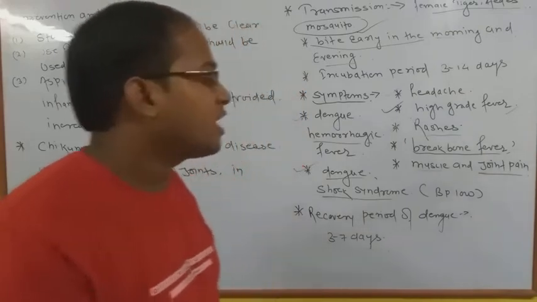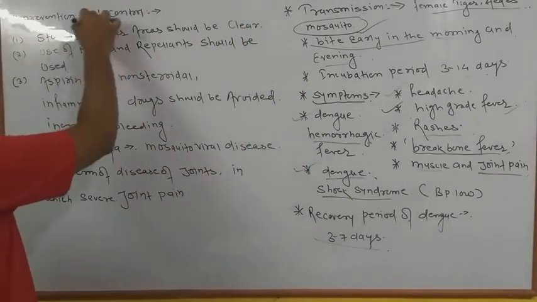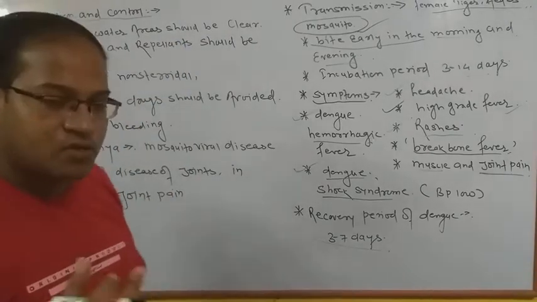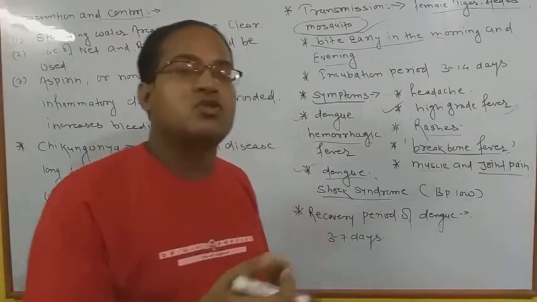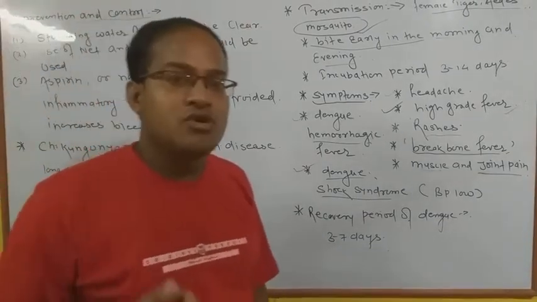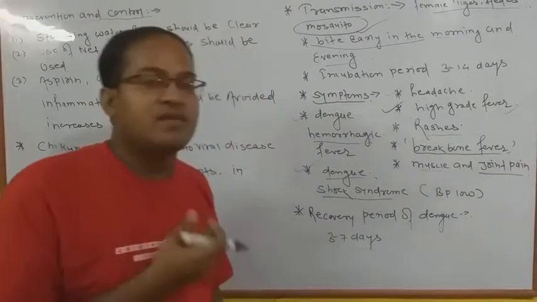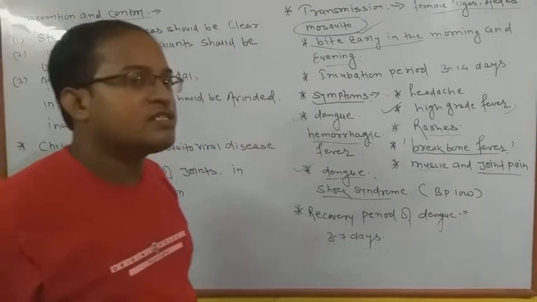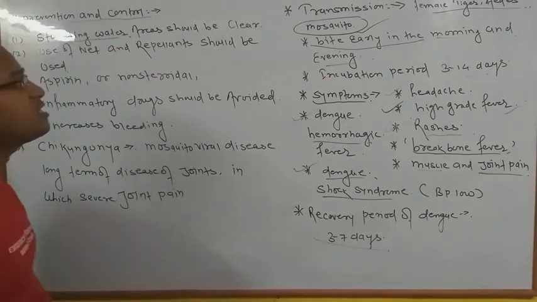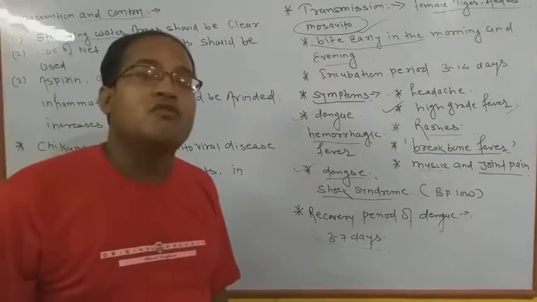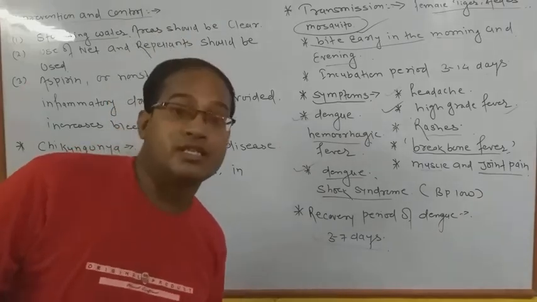Okay, so next point is we are going to discuss the prevention and control of dengue fever. Which types of prevention and which control measures are given in our society, in our community, to develop the entire world on how to prevent several types of disease. The first one is that we should avoid standing water areas. Okay, why standing water areas? Means standing water areas are the most dangerous things.